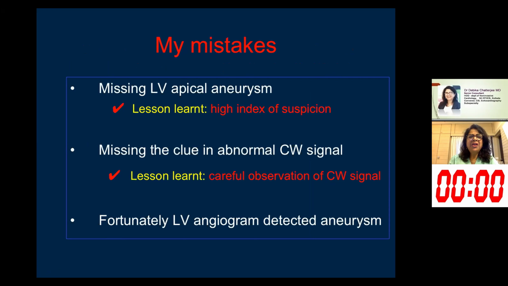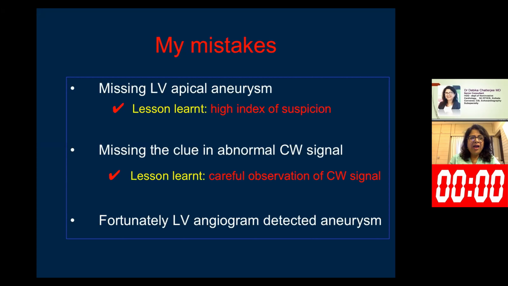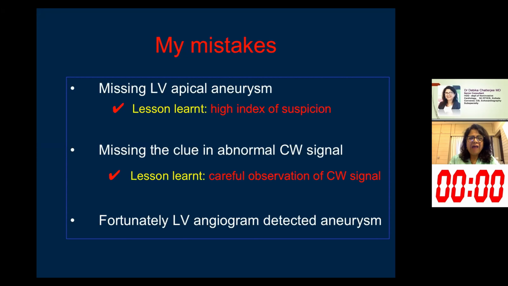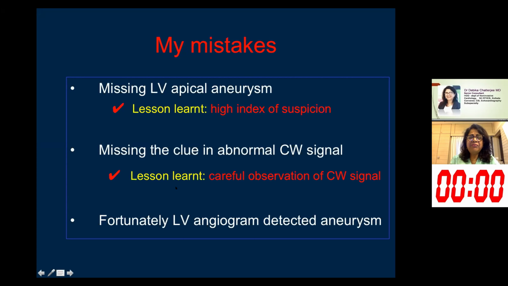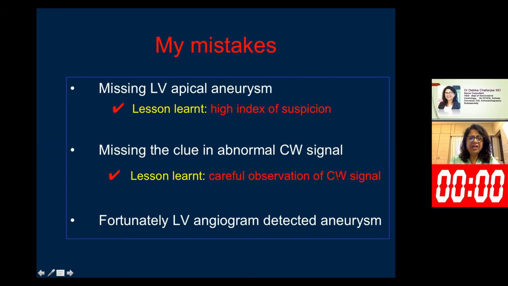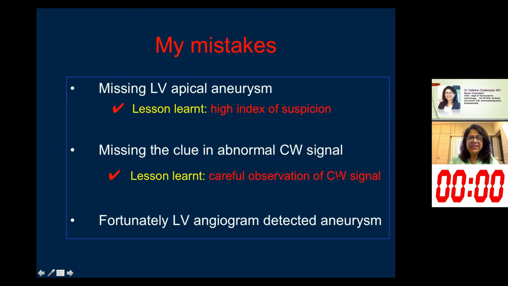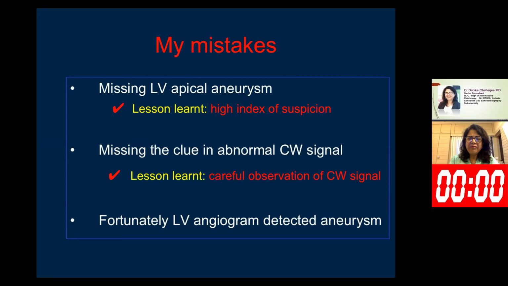So my mistakes, I have to agree. My first mistake was missing the LV apical aneurysm in 2D echocardiography. I learned a lesson that I should have a very high index of suspicion of LV apical aneurysm in all cases of hypertrophic cardiomyopathy with mid-cavity obstruction. My second mistake was missing the clue in the abnormal CW signal. Again, I learned a lesson that I must be very careful while observing the CW signal of the mid cavity in this subgroup of hypertrophic cardiomyopathy patients with mid cavity obstruction.